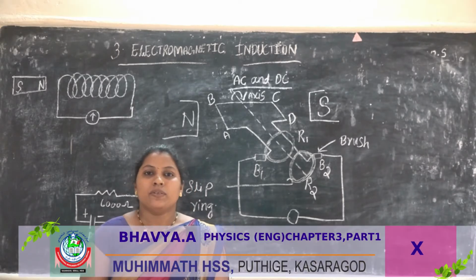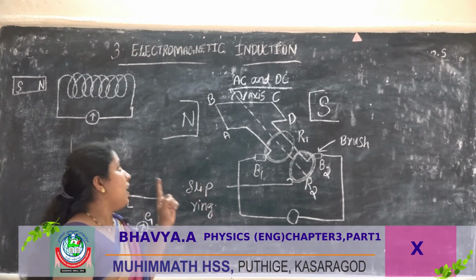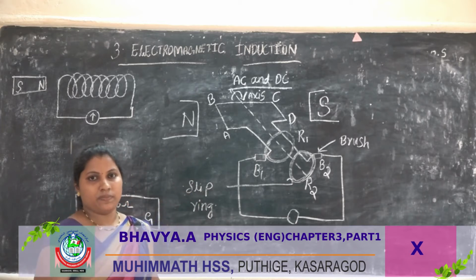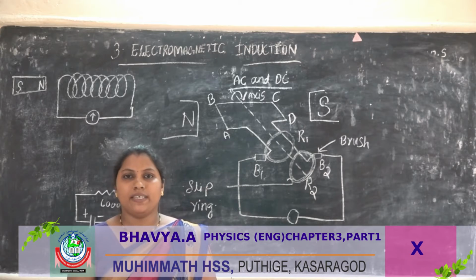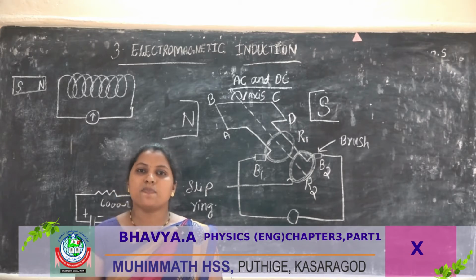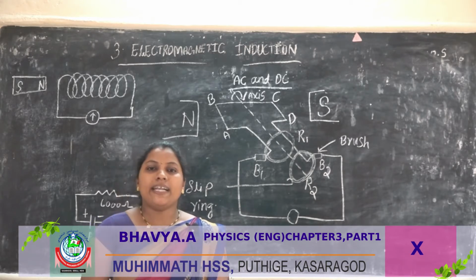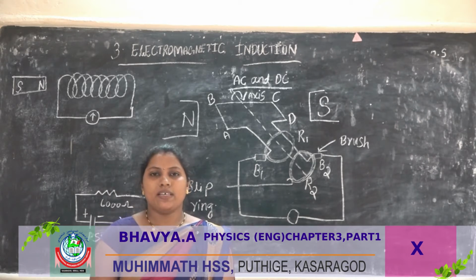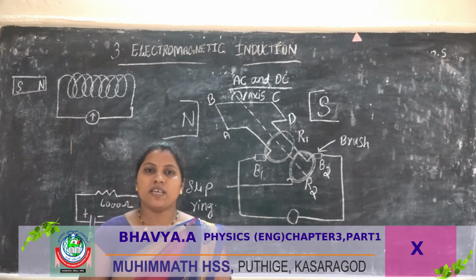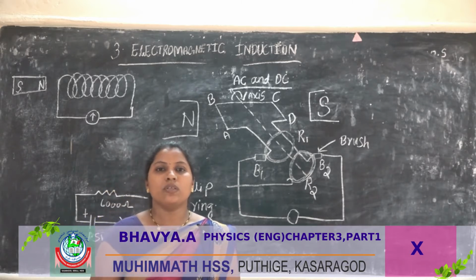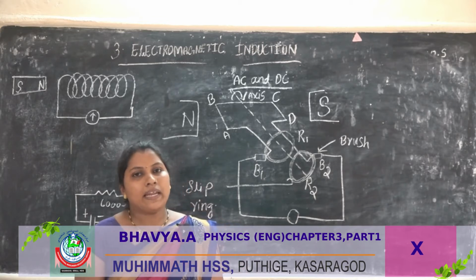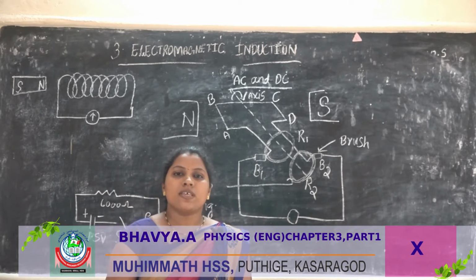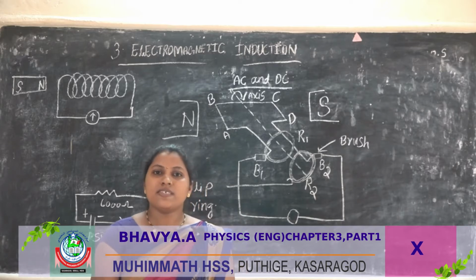Welcome to our third chapter, electromagnetic induction. In the previous chapter you studied about a magnet. A magnet is a substance that attracts iron or iron-like substances. In a magnet there are two poles, north pole and south pole. Like poles repel and unlike poles attract, as you have studied.